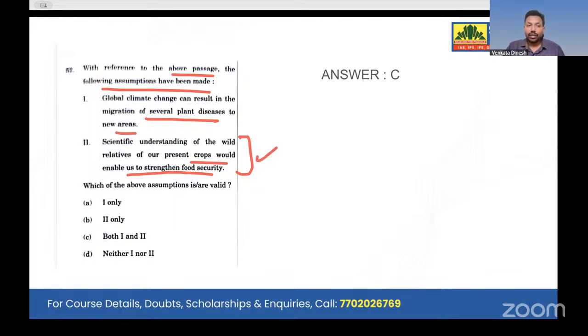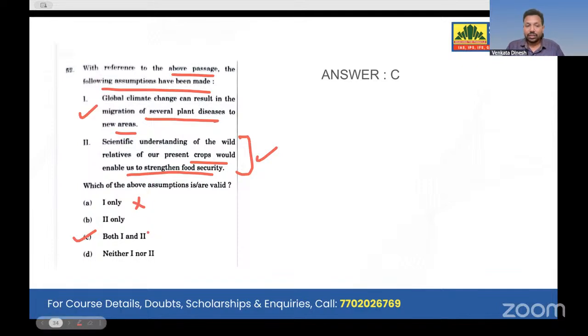But the first option might be correct in some cases because we have to infer. I'll tell you why it is correct. The changes in climate and atmosphere chemistry will have an effect on plant infections, right? That is what it said. So yes, we may go with option 1 also here, right? Both 1 and 2 might be the correct option. Of course, there is a possibility that we can eliminate option 1 also.